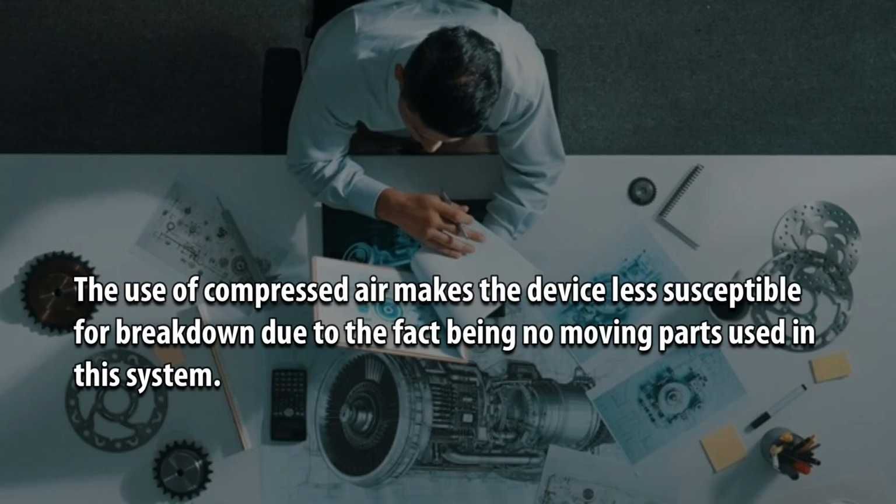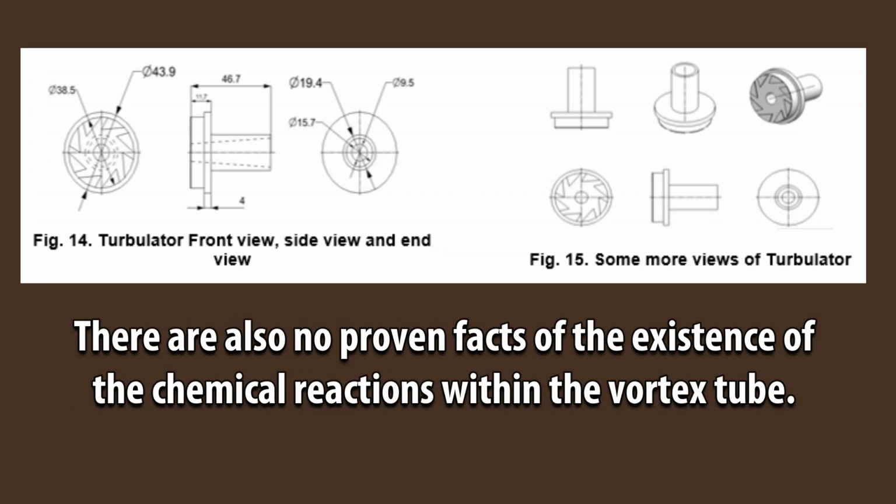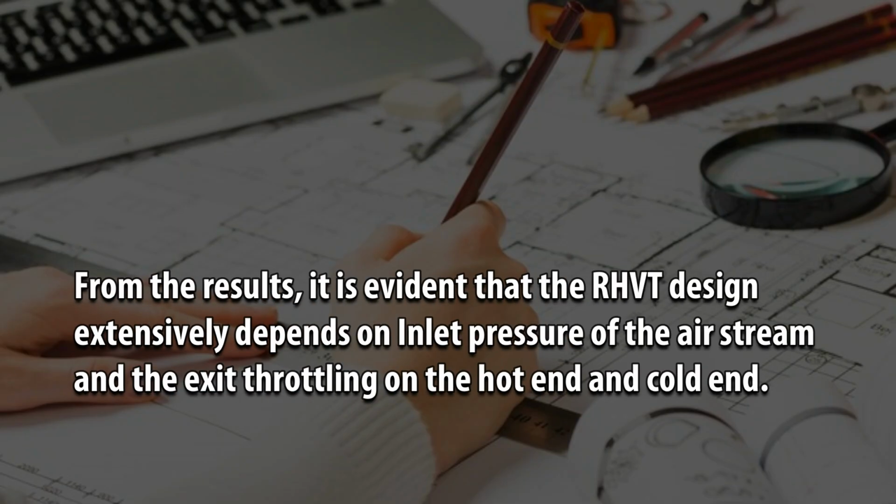The use of compressed air makes the device less susceptible to breakdown due to there being no moving parts used in this system. There are also no proven facts of the existence of chemical reactions within the vortex tube. From the results, it is evident that the HVT design extensively depends on the inlet pressure of the air stream and the exit throttling on the hot end and cold end.